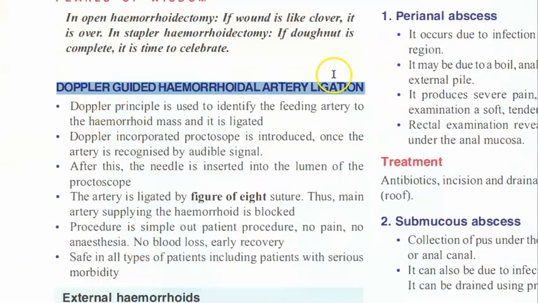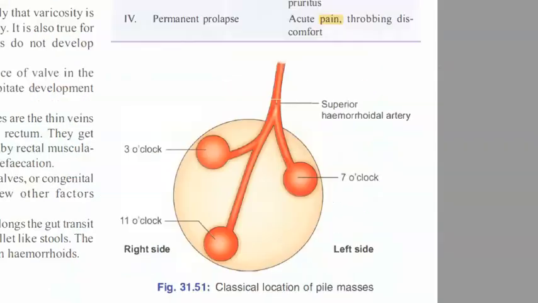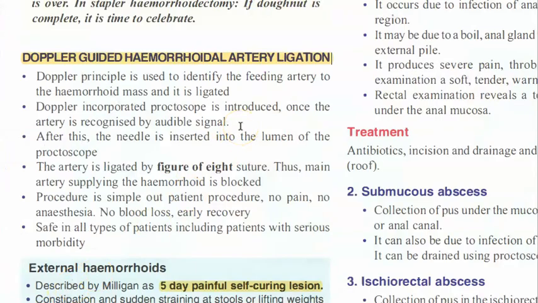Doppler guided hemorrhoidal artery ligation. Just hold that hemorrhoidal artery and ligate it. Where is that hemorrhoidal artery? See, here that superior hemorrhoidal artery, just ligate it. Some figure of 8 suture they will put and they will ligate it. Okay. Something like this, figure of 8. Right? What do you say, people? So this is the Doppler guided, looks like. Did you get it, guys?